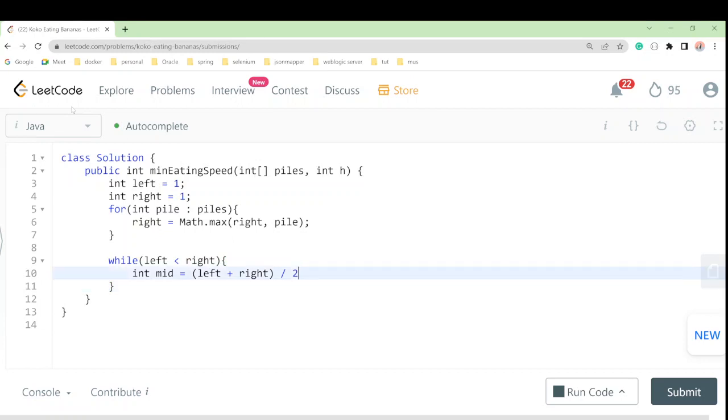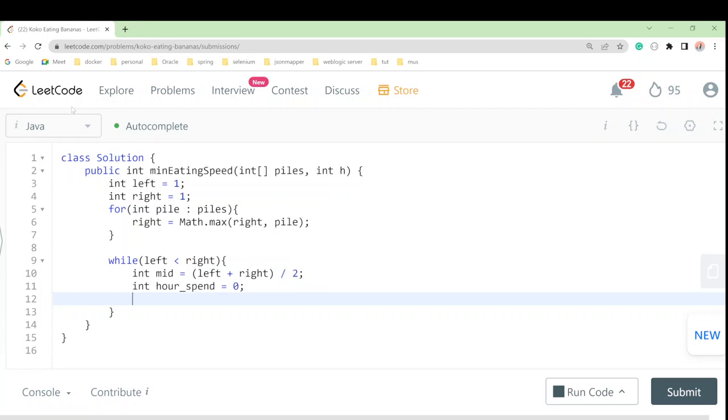Now this part is done. We will have our mid, so we have got the middle index between the left and right boundary indexes. Now we have to find the hours spent, that is the total hours Koko spent. So I'll take int hour_spent, and that is nothing but 0.